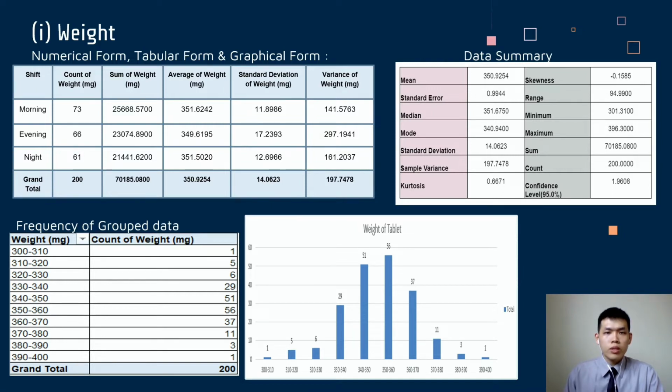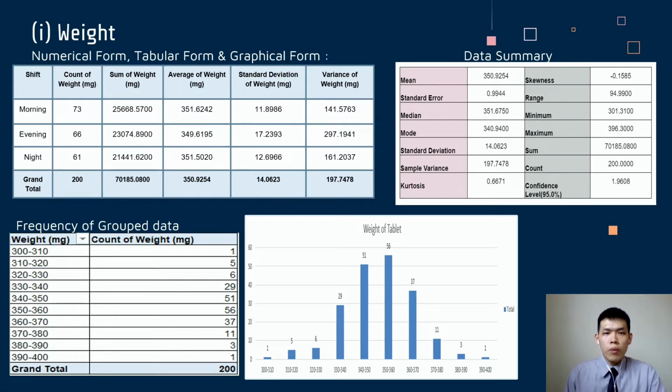In short, the sum of weight is 70,185.08 mg. The average of weight is 350.9254 mg. The standard deviation and the variance of the weight are 14.0623 and 197.7478 respectively. From the summary of weight data, we can know the mean, mode, median, and others.